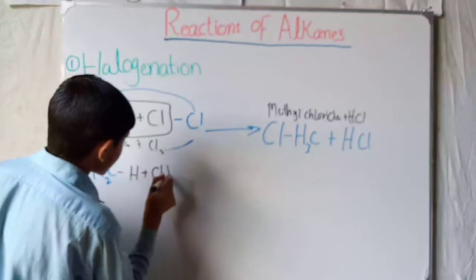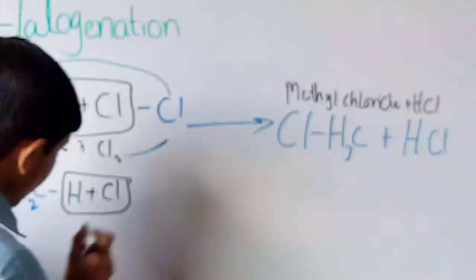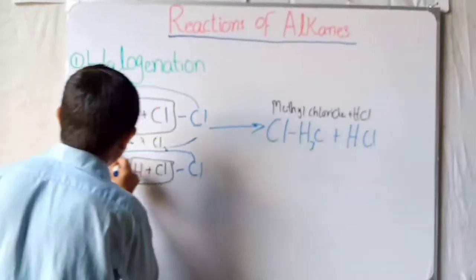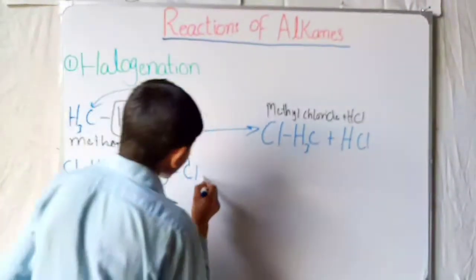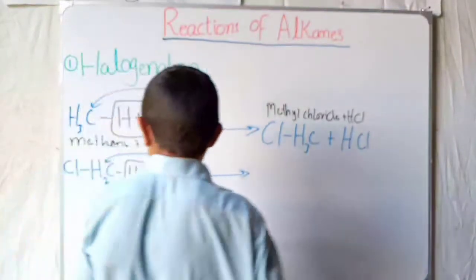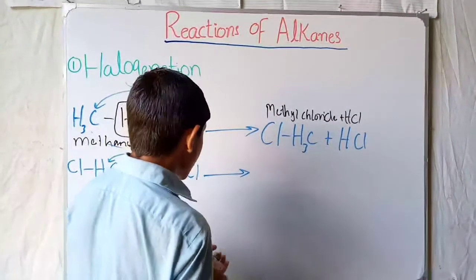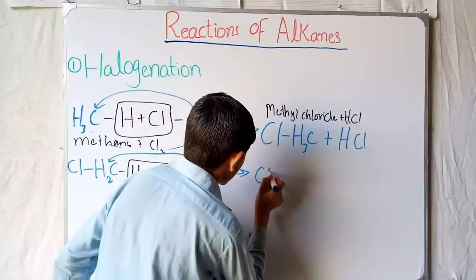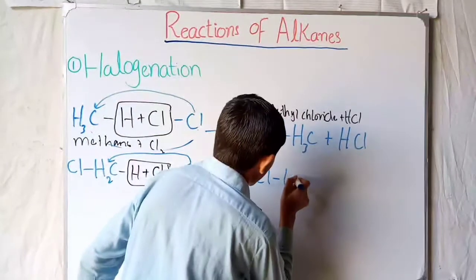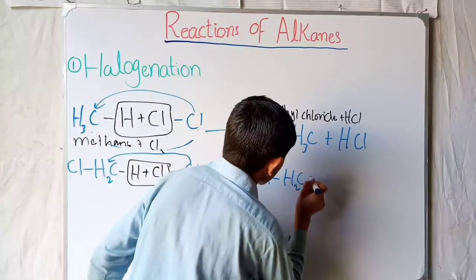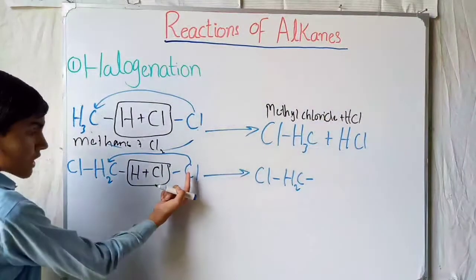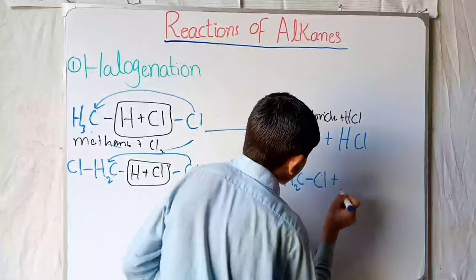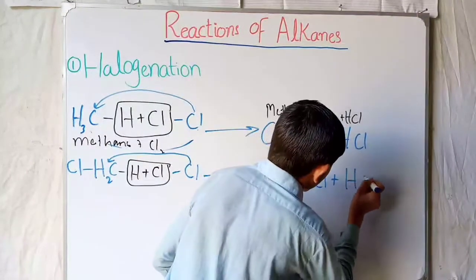One hydrogen will again be removed by the Cl molecule. This is our target, and the second atom of Cl will react with this. So in the product it will give us Cl bonded to H2C and again bonded to this chlorine, and then plus HCl.